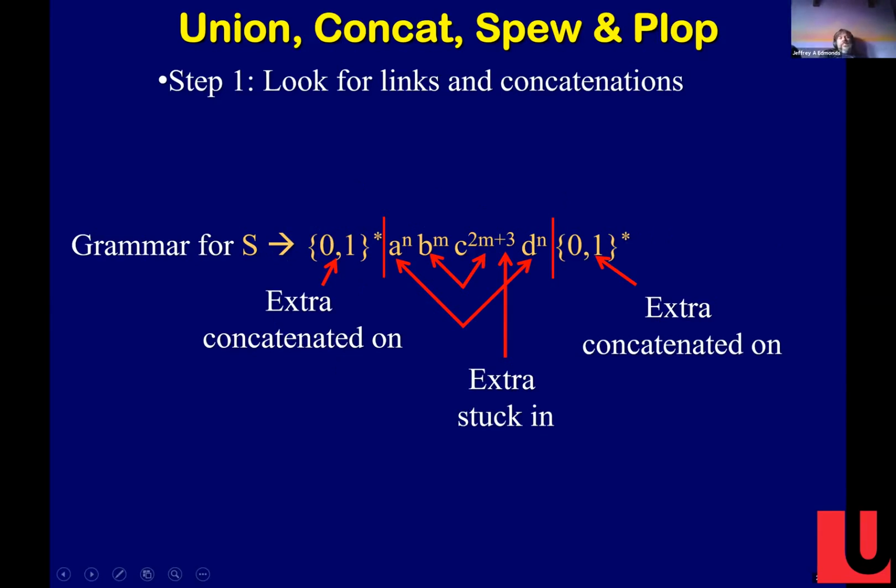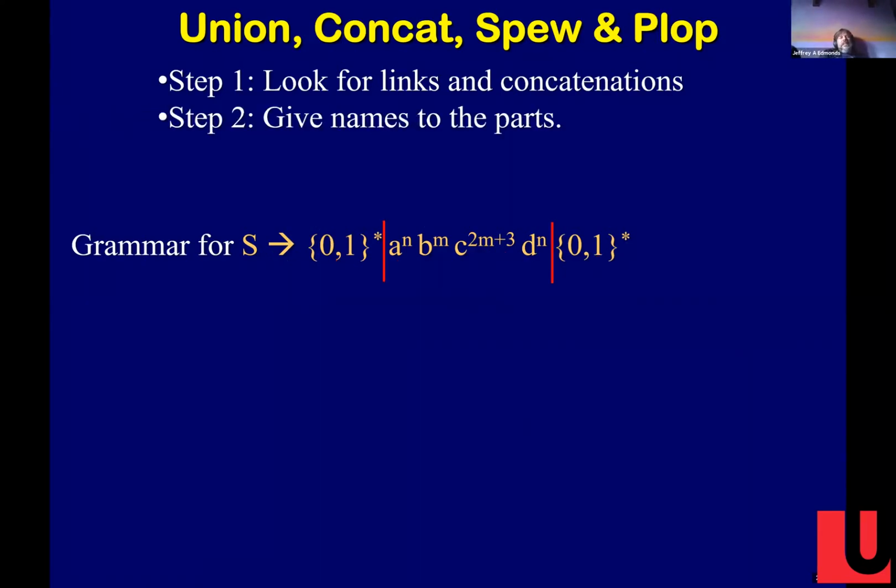And when I do that, then my next step is to give names to the parts, all right? So let's call this part an A. It's any string. What's an A? It's any string of zeros and ones. Well, this is also any string of zeros and ones, so we can give it the same name A. And let's call this big thing here a Q, right?